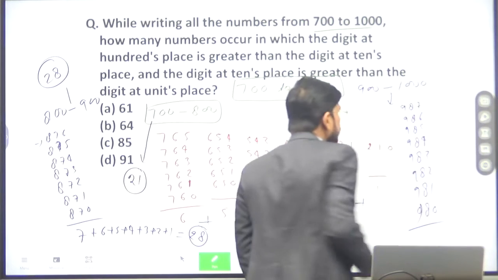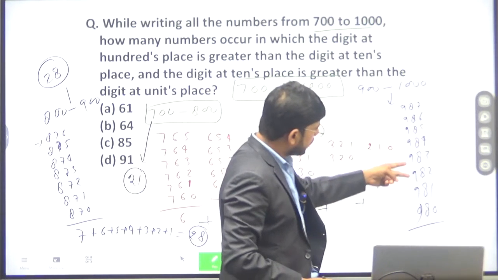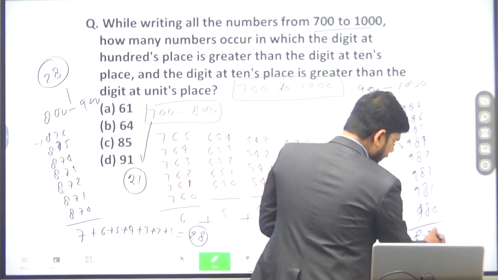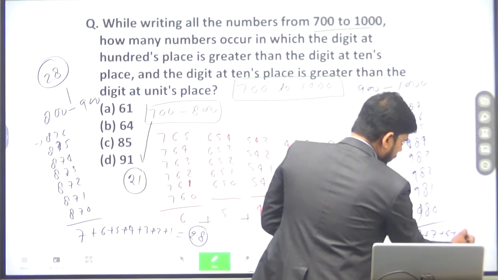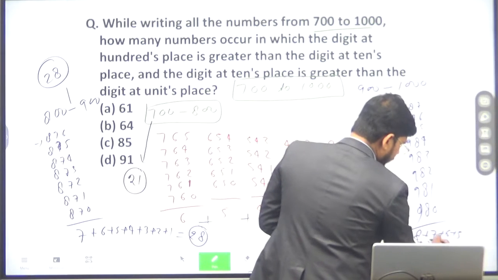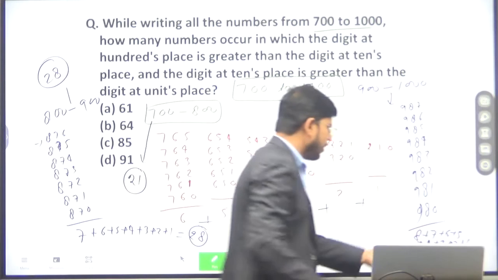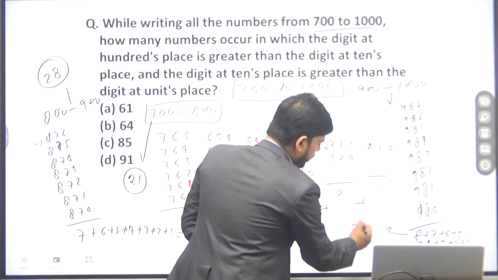Then how many numbers are there? 2, 4, 6 and 8. 8 means this will be 8 plus 7 plus 6 plus 5 plus 4 plus 3 plus 2 plus 1 and so on. Then the total sum will be 36.